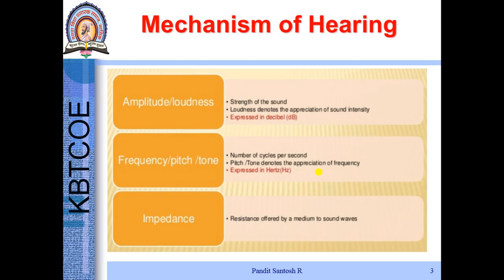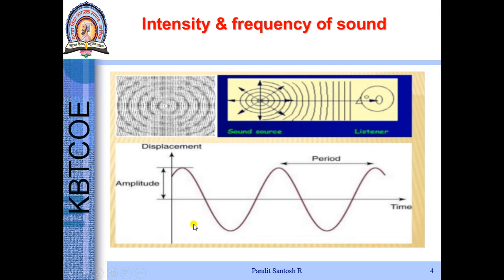Sound has got two important parameters, that is amplitude and frequency. Amplitude is always measured in dB, frequency is always measured in Hertz. When sound travels through a medium, the medium always offers an impedance. This is an example of sound. It has got amplitude and period.